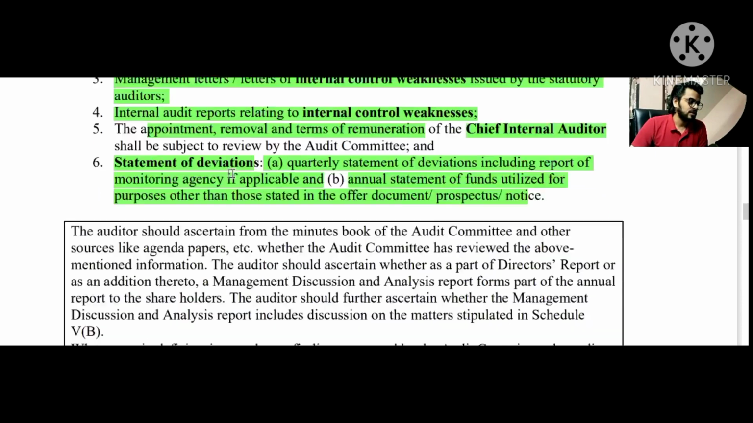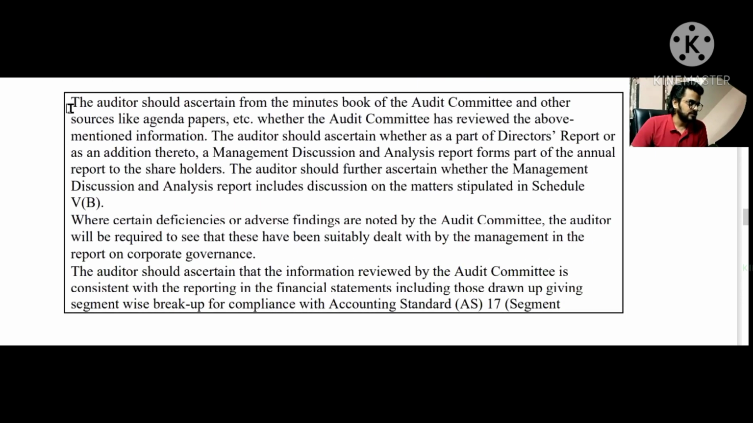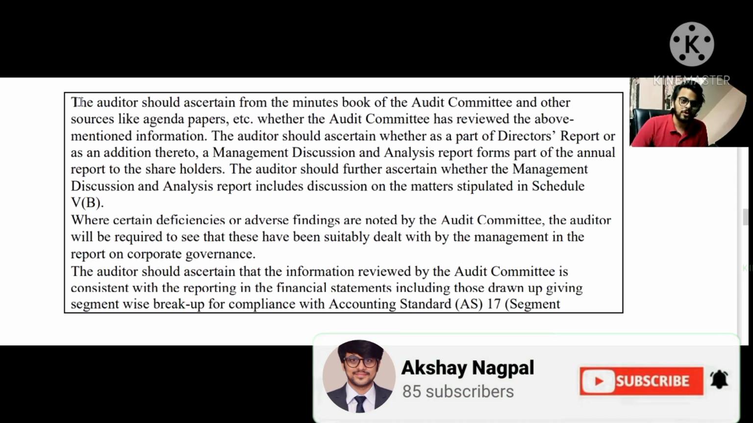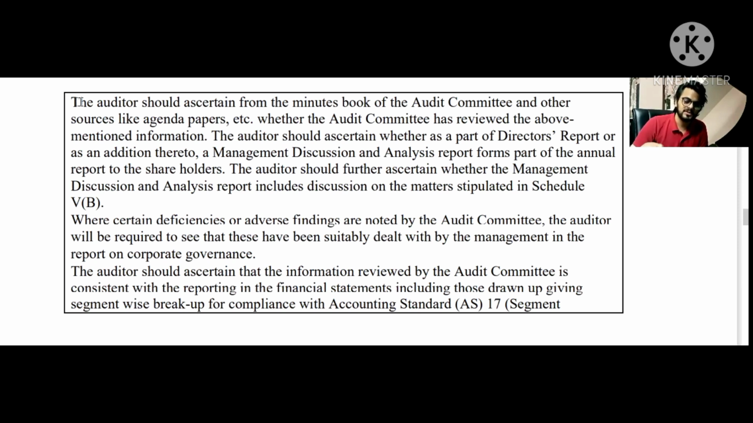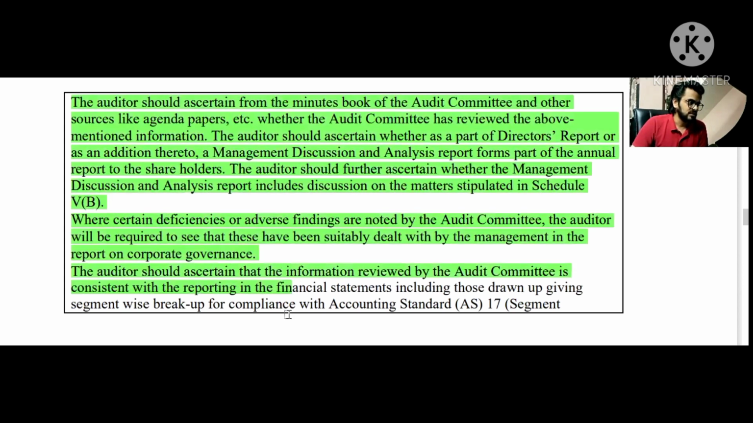All right. So yes, now what are the responsibilities of the auditor in this case? That is, if the auditor wants to see whether the audit committee has reviewed these 6 points or not, then what is the responsibility for the same? The question can be framed this way: what are the responsibilities of the auditor in respect of mandatory review points? So you don't need to mention the 6 points, you will have to refer to these lines. All right.